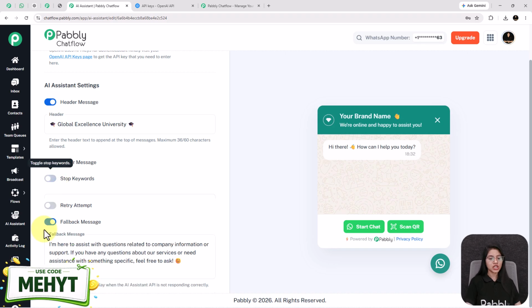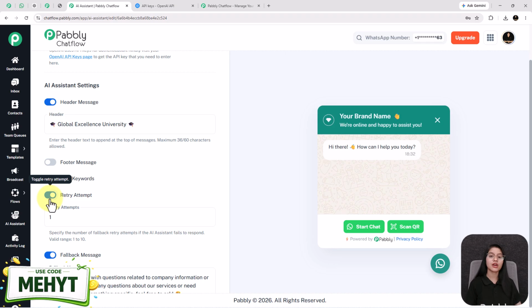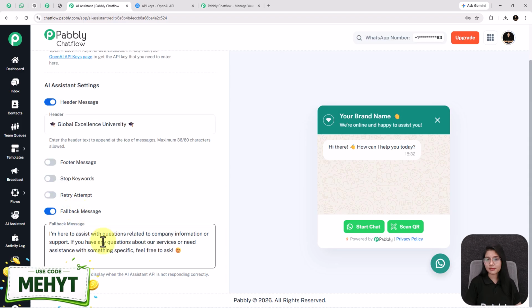Moving forward, the retry attempts. Retry attempts is defined as how many times your AI assistant will retry to give replies to your user if something goes wrong. You can increase it up to 10. And the last one is the fallback message. The fallback message is the message that is sent to your students if your assistant fails to reply due to some technical error, such as an API key problem or a connection issue. Then this fallback message is going to be sent to your students for a better conversation.